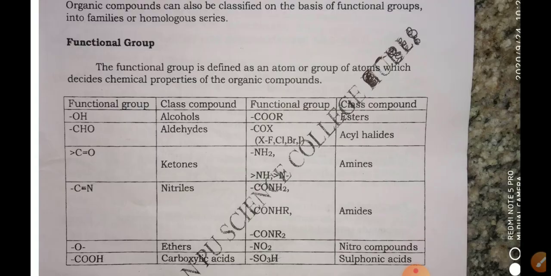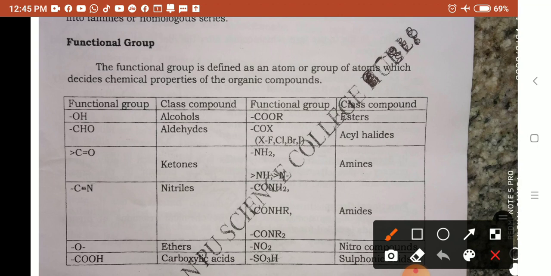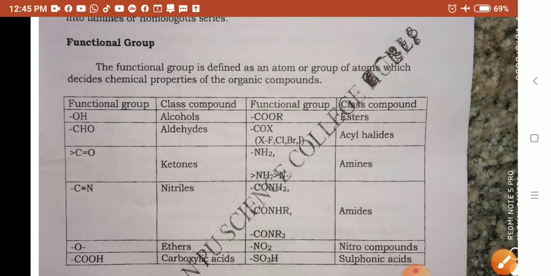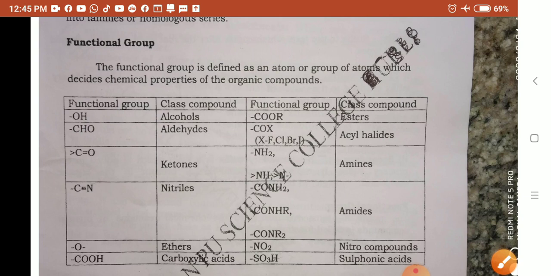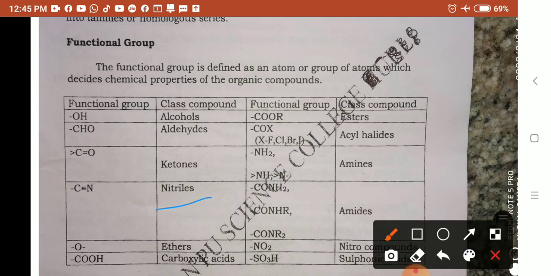Alcohols' functional group is OH. Aldehydes' functional group is CHO. Ketones, C double bond O, as I just told you. Then one family is nitrile.